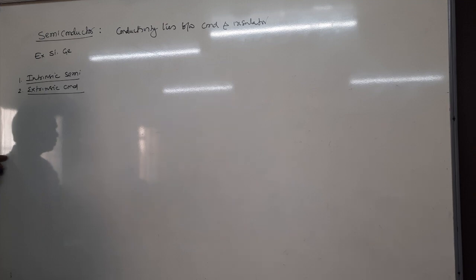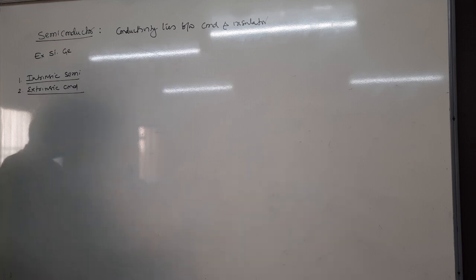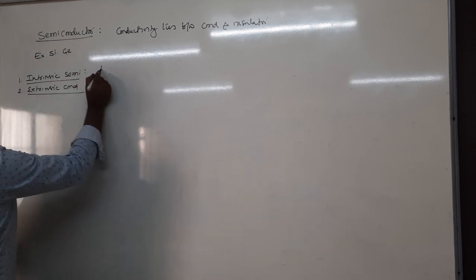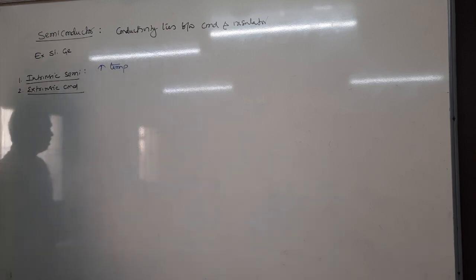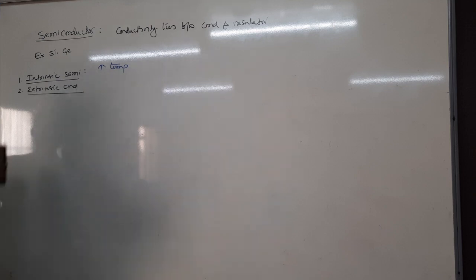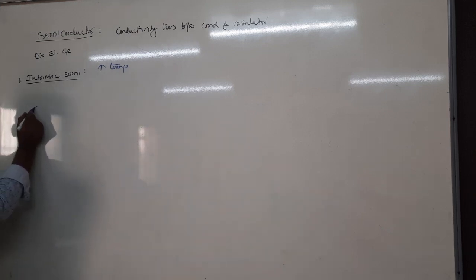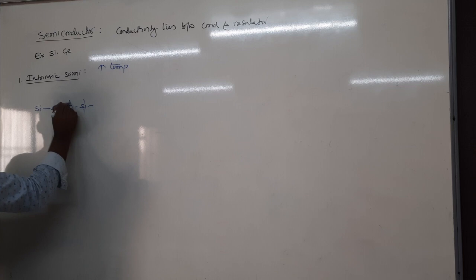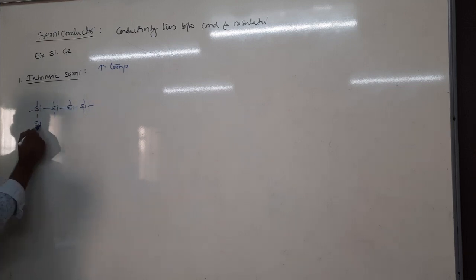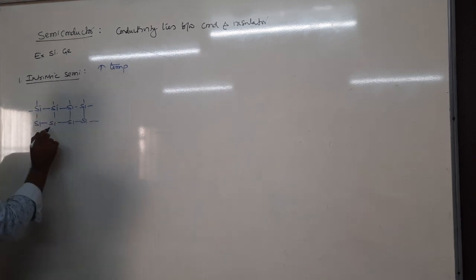The semiconductor whose conductivity increases by increasing temperature. By increasing temperature, the semiconductor's conductivity increases. Such kinds of semiconductors are called intrinsic semiconductors. For example, silicon can be taken as an example of intrinsic. Let us take a silicon semiconductor, where one silicon atom is linked with 4 silicon atoms.